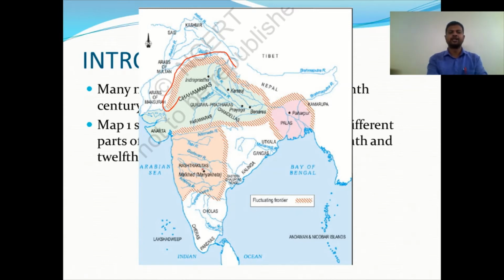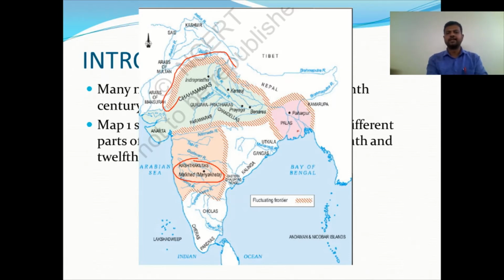Here you can see the Rashtrakutas, whose capital city was Manaketa or Malkheda. These areas belonged to the Rashtrakutas.